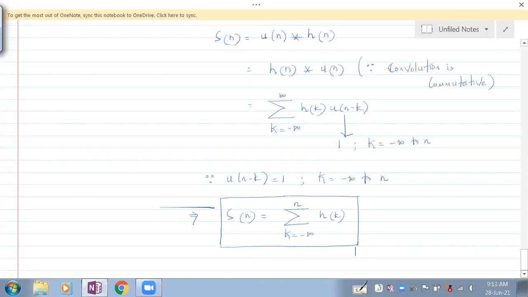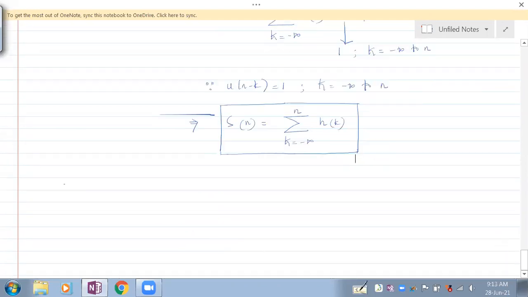Similarly, for a continuous time LTI system, the step response s of t is given by the integration over tau ranging from minus infinity to t of h of tau d tau.